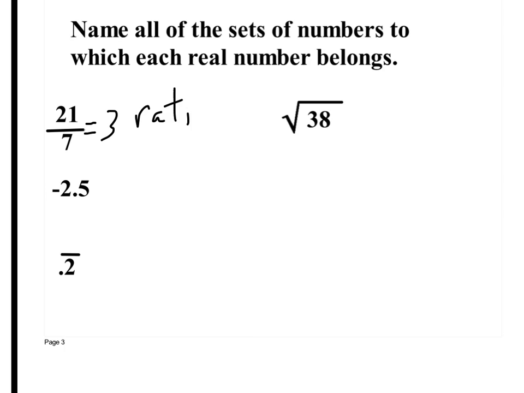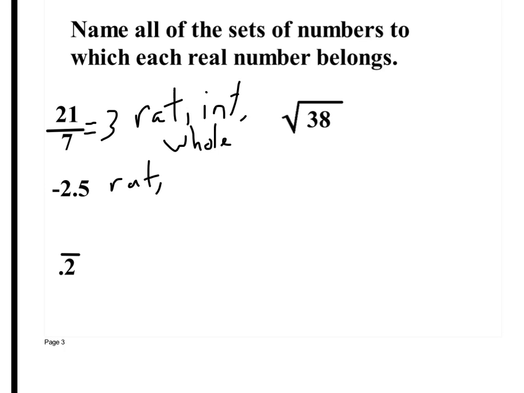Then you go on. Is it an integer? Does it fit between -1, -2, -3, 0, 1, 2, 3? Yes, so integer is included. Then you go to the smallest bubble. Does it belong to whole numbers? 0, 1, 2, 3, 4, 5, and 6. Yeah. So it's a whole number as well. Work yourself outside in from those bubbles. All right? Outside is the least descriptive, and then the farther in you go, the fewer numbers fit in those bubbles. Okay? -2.5. Always ask yourself first, can this be written as a fraction? Yeah. So it's rational.